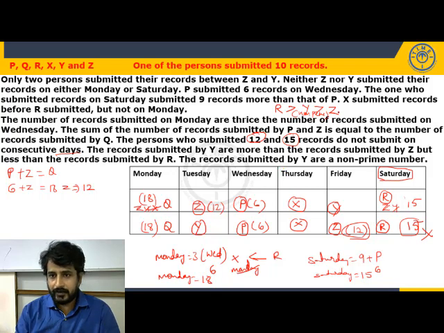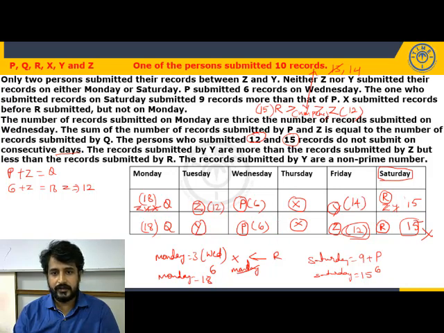Now, what is the total number of records submitted by Z in case 1? 12, because case 2 is eliminated. And the number of records submitted by R is how many? 15. So more than 12 and less than 15. What are the values that we have? 13 and 14. But we require a non-prime number, but 13 is a prime, so not 13. So it has to be 14. So Y submitted how many records? 14 records.